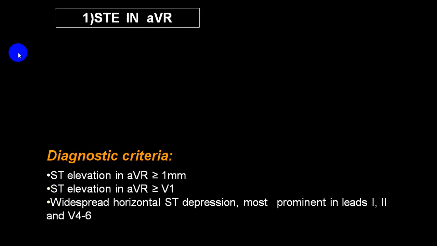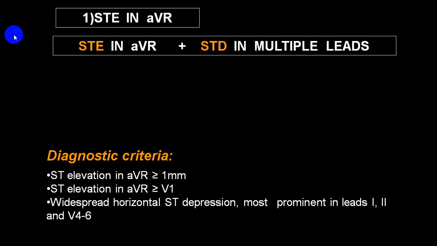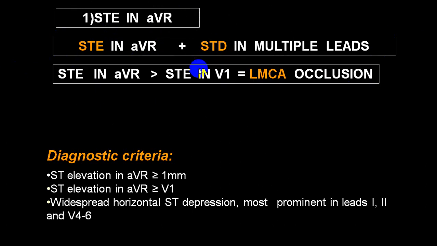In some of the previous ECG lectures, I have already mentioned a little bit regarding ST elevation. If you come across ST elevation in aVR, along with that if there is an ST depression in multiple leads, it is suggestive of a left main coronary artery occlusion, LMC occlusion. So if you get this, it is in favor of LMC occlusion or even in favor of a proximal left anterior descending segment occlusion.